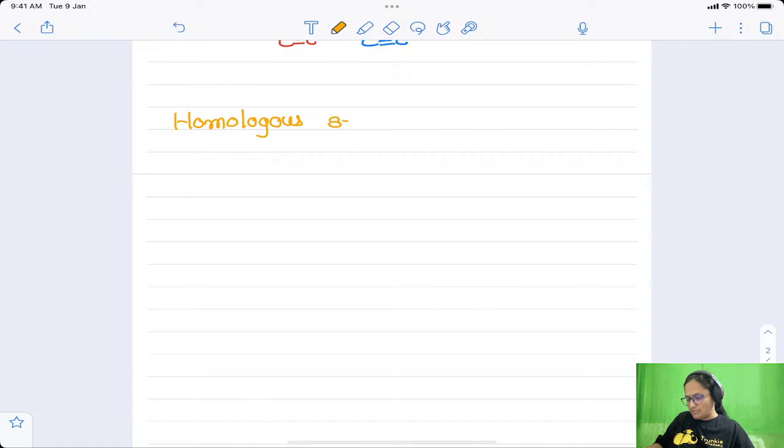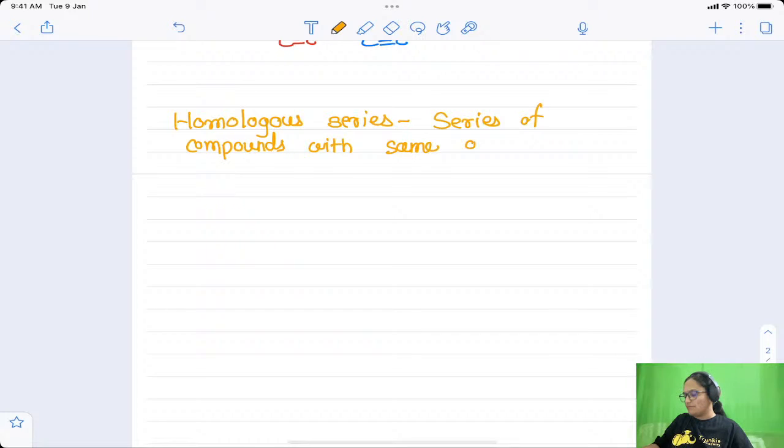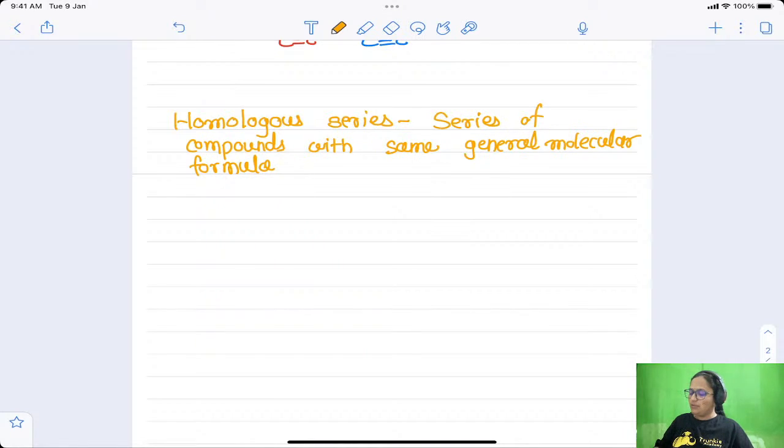So homologous series, this is a series of compounds with same general molecular formula. As the general molecular formula is same, their properties are also same. The property I am not writing down here. Same general molecular formula,